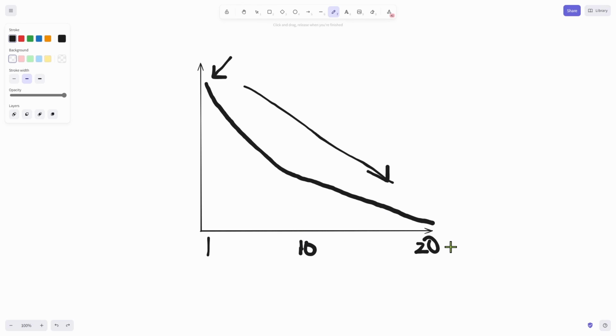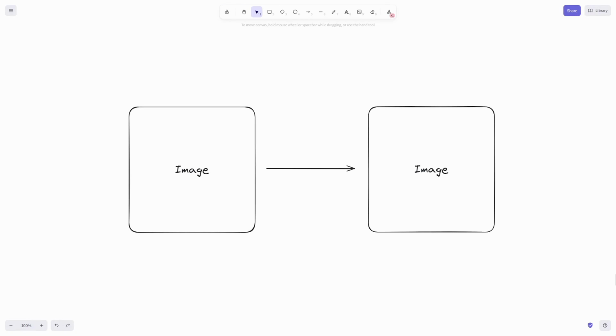That is because the sampler will use this estimation to determine how much noise it should remove at each step.